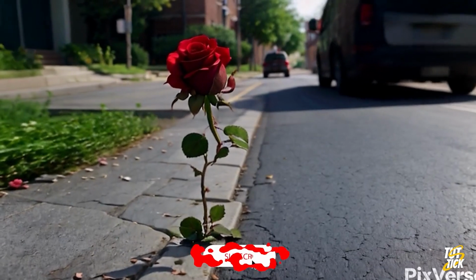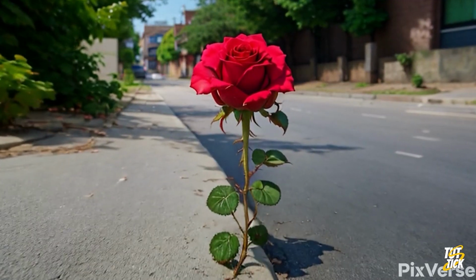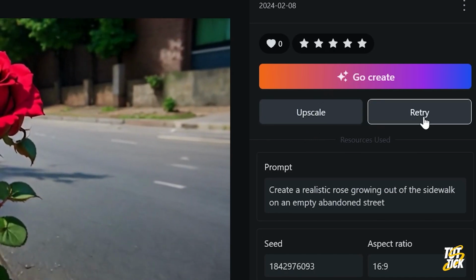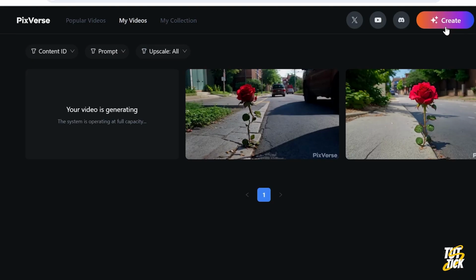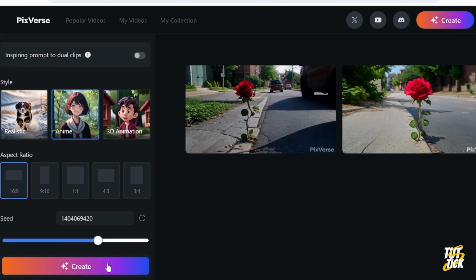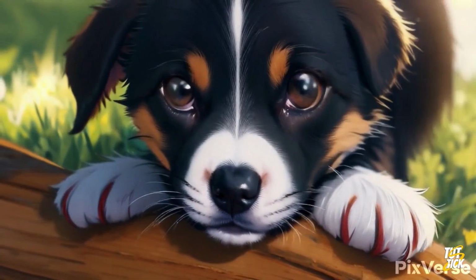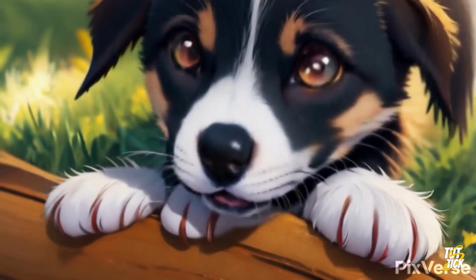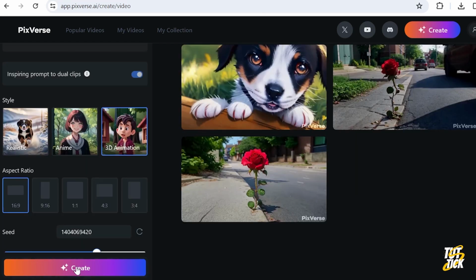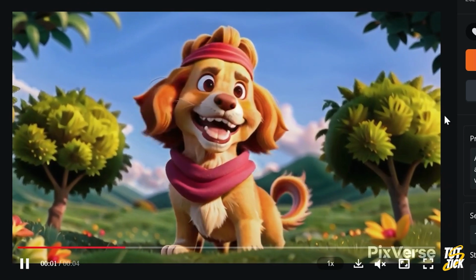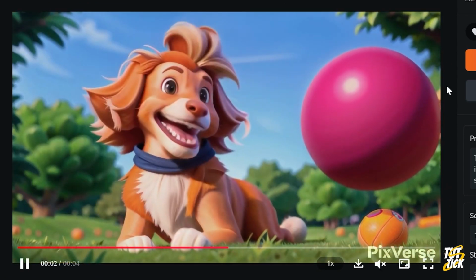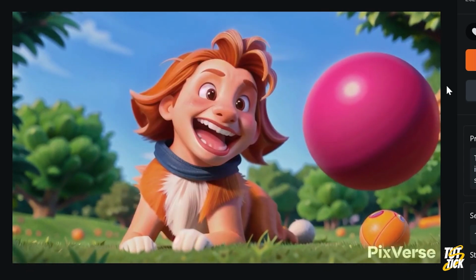Isn't it amazing? It can be said that it does its job well. You can upscale your video or even repeat the generation with the Retry option. Now let's try another prompt. A cute puppy with an anime style. And now the same prompt with a 3D animation style. That's not it. It's more like a human with a lion's body.